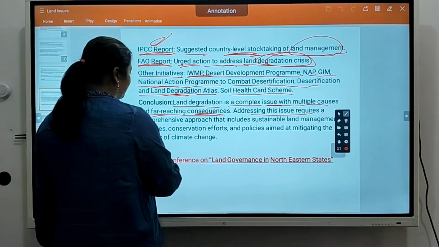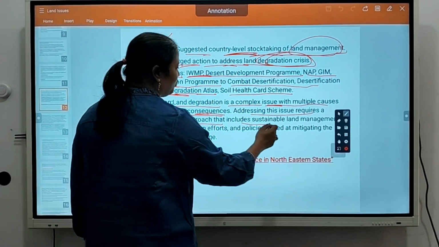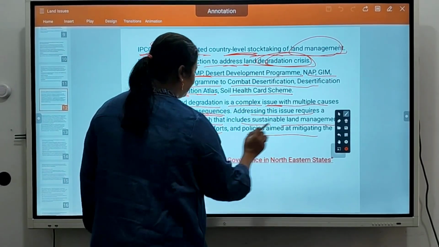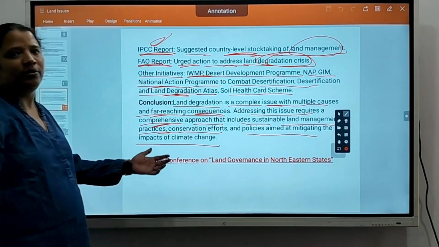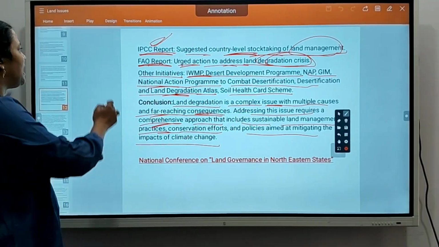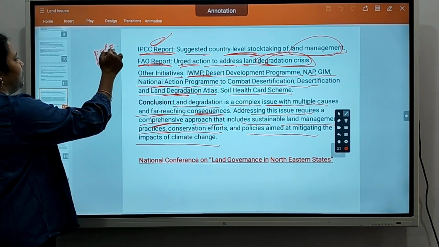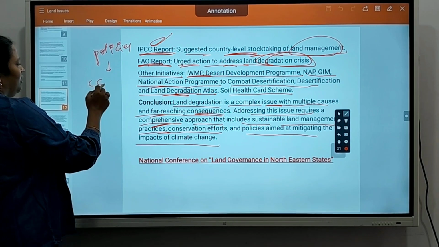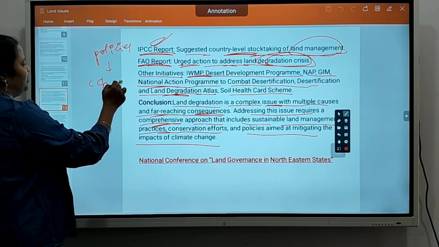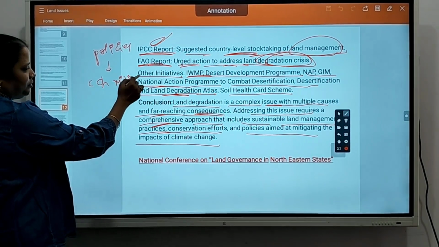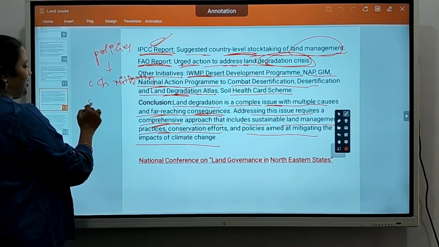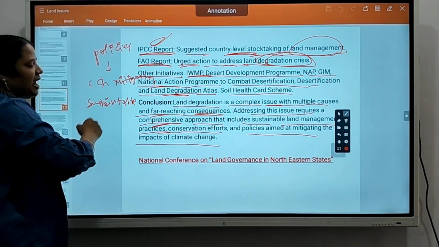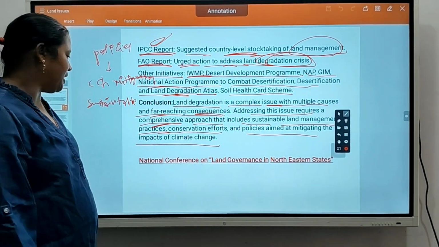Addressing this issue requires a comprehensive approach that includes sustainable land management practices, conservation efforts, policies, and at the same time mitigating climate change. They have to make policies, guidelines, and at the same time climate change mitigation and sustainable use of land. All these practices will reduce land degradation over time.